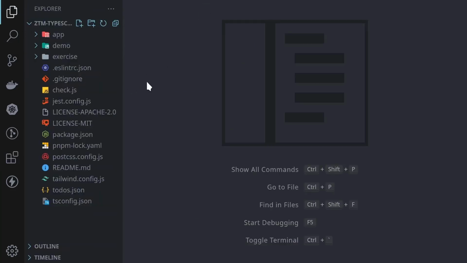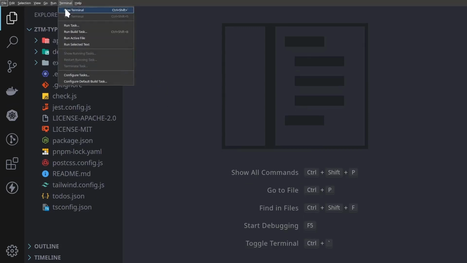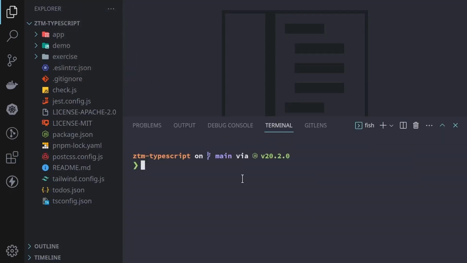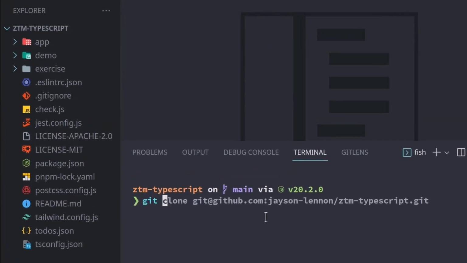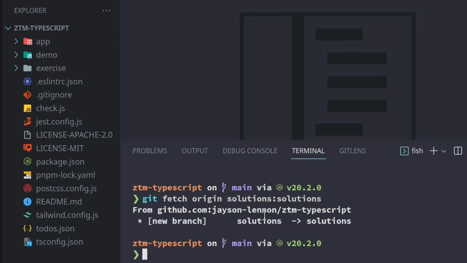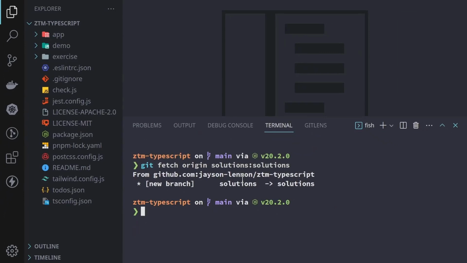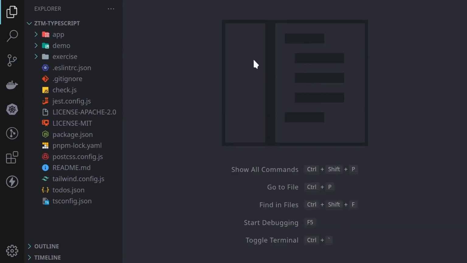So we'll close that. And what I want to show you is how we can actually view the solutions. To do that, we'll go to our terminal. We're already in our repo. So what we can do is a git fetch origin solutions:solutions, and that's solutions with a colon in between. We'll hit enter, and it's going to pull down all the solutions for all the demos, exercises, and applications. And that will allow us to actually see the changes between your code and the solution code.